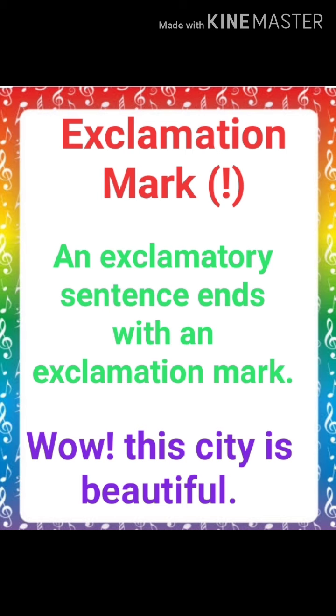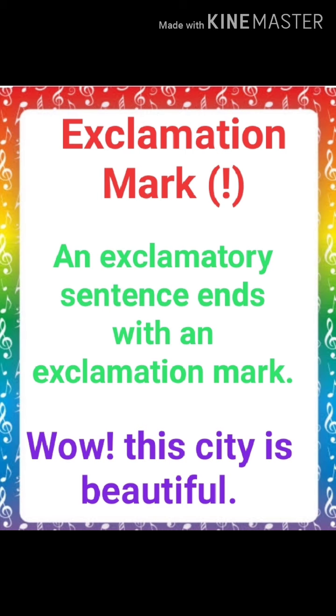Now exclamation mark. An exclamatory sentence ends with an exclamation mark. Now, what is an exclamatory sentence? The sentences in which we are expressing our feelings, sudden surprise, feelings, emotions like hooray, wow, lovely, wonderful.